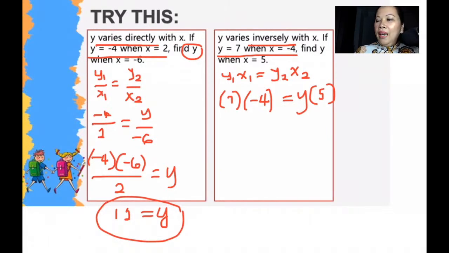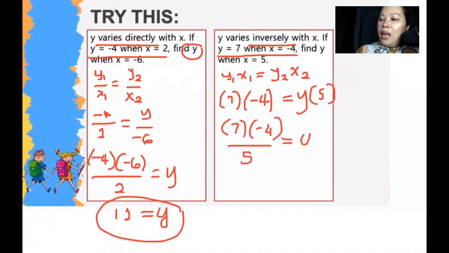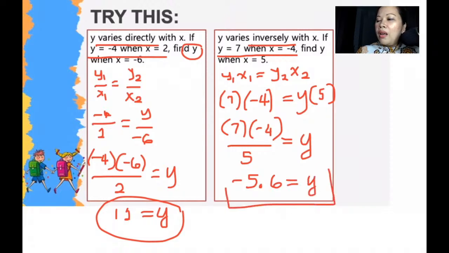Alright, and then we multiply 7 and negative 4, and since 5 is being multiplied on the other side, when you transfer it, it becomes division. So 7 times negative 4 divided by 5 will be your y. So 7 times negative 4 is negative 28, divided by 5 will be negative 5.6. So that will be your y value.